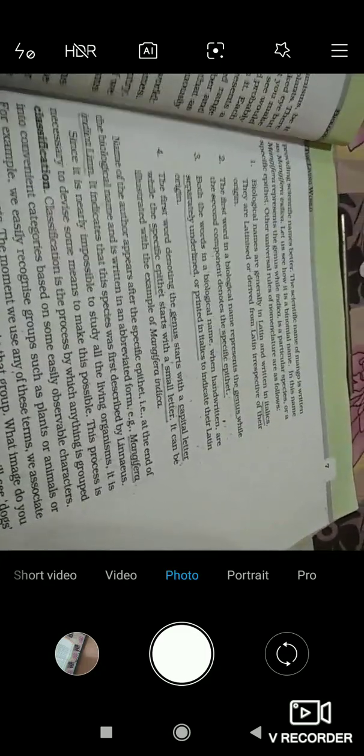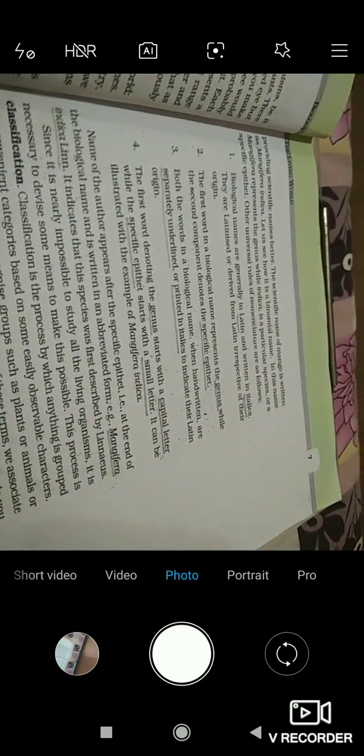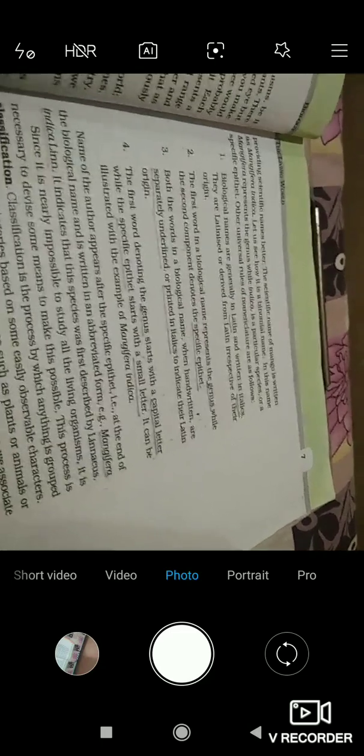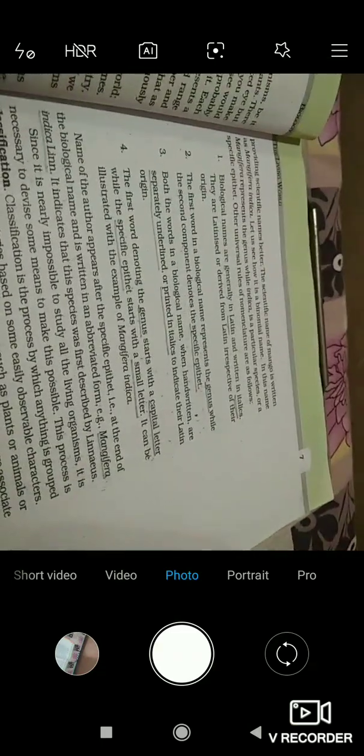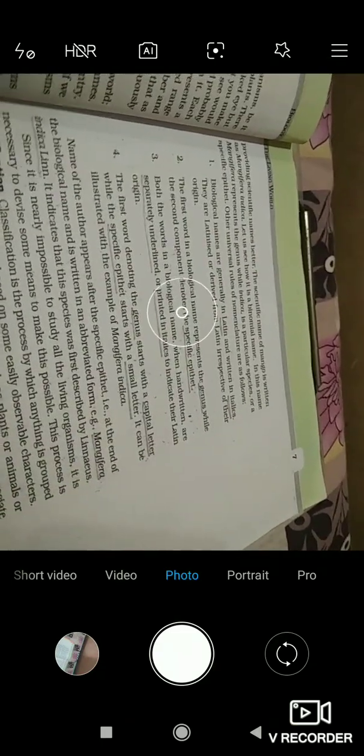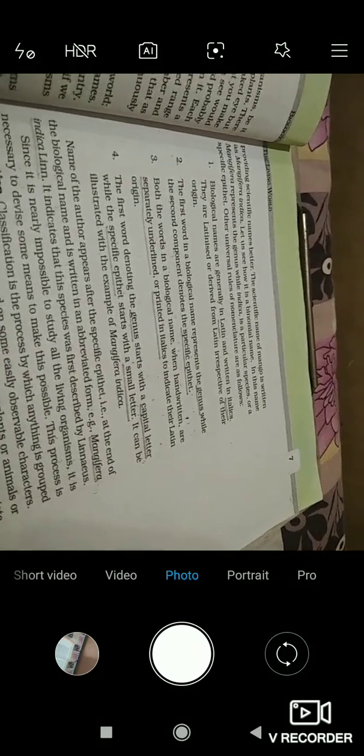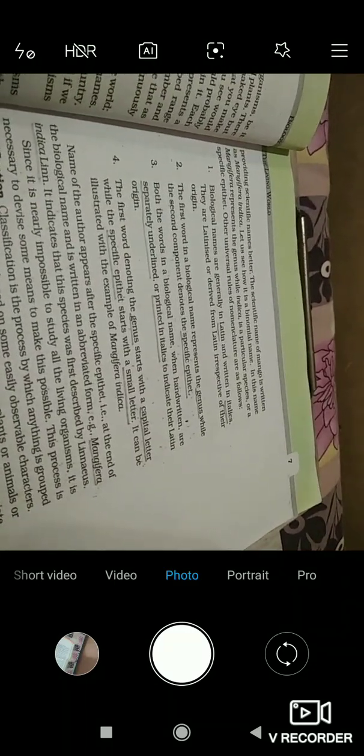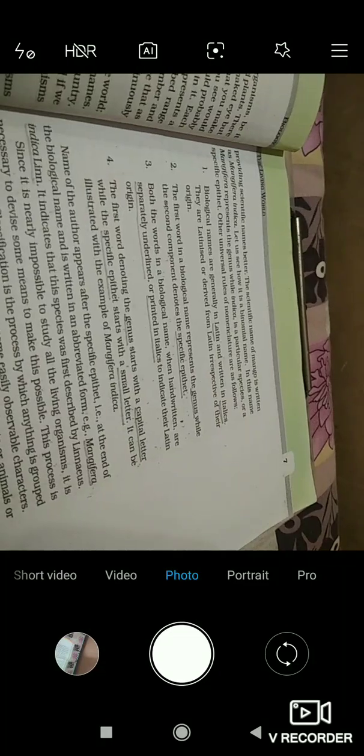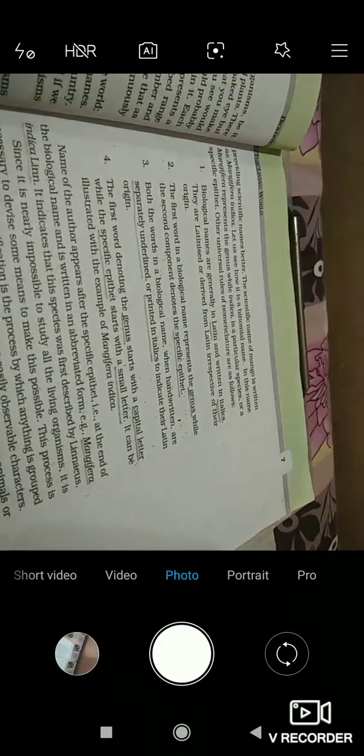Here the example given is Mangifera indica Linn. Mangifera indica is the scientific name of mango and Linn is the name of the author. So it is telling that the name of the author appears after the specific epithet, that is at the end of the biological name, and is written in an abbreviated form, for example Mangifera indica Linn.